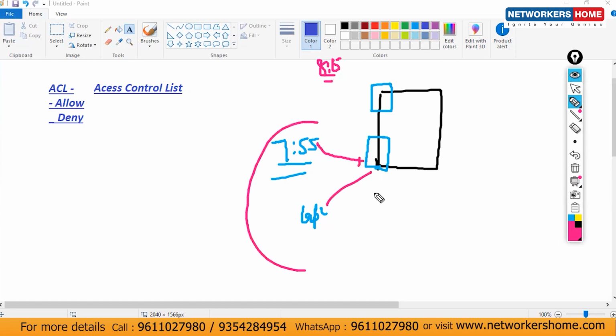This concept is known as ACL. Don't worry, this is just an example. This is what? It means access list. Conditions now. So we have to put the conditions there, to allow the traffic and to deny the traffic. Clear?